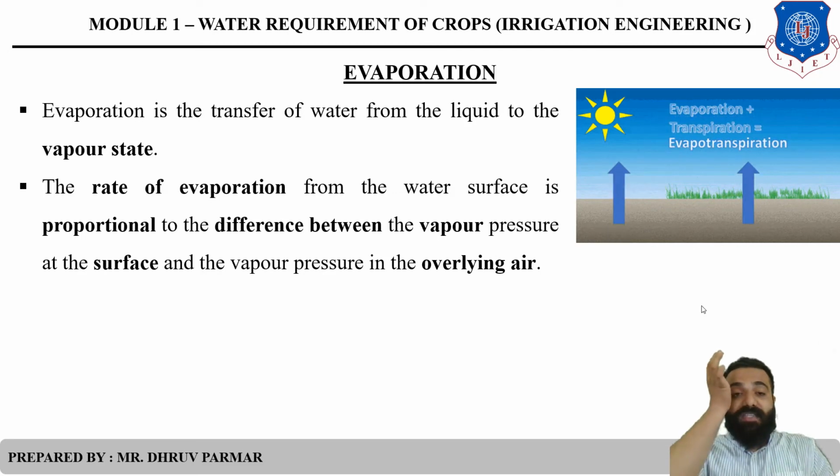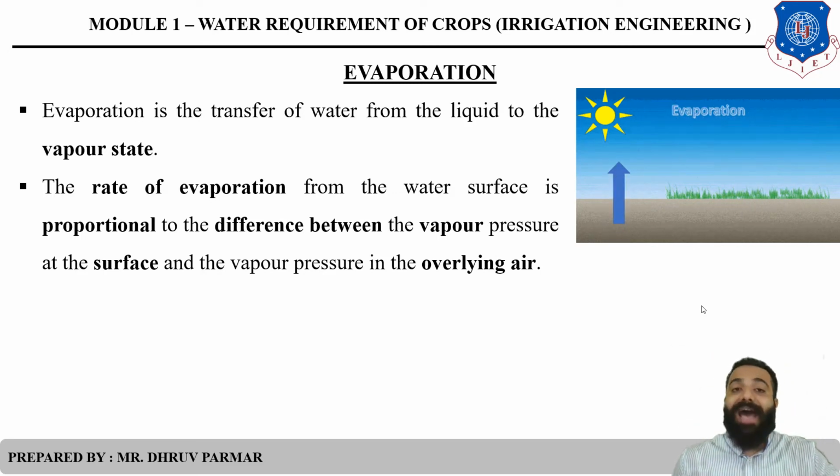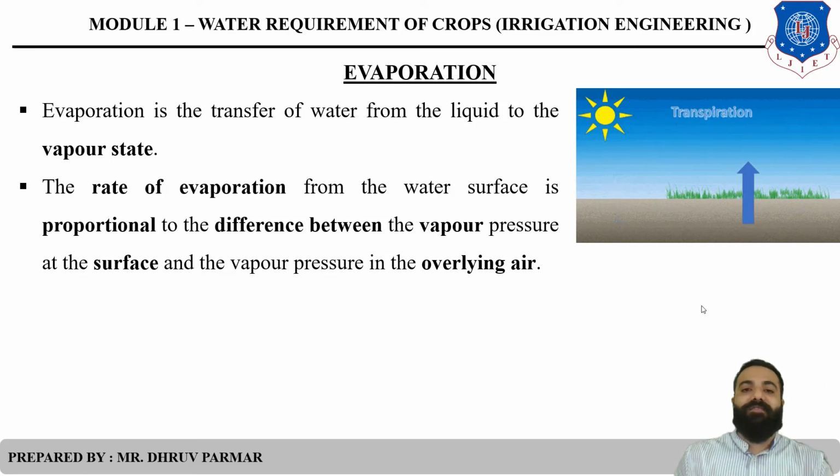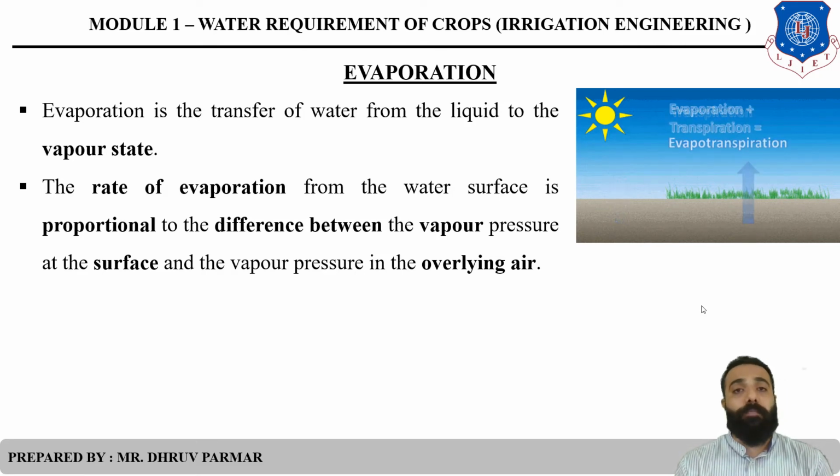Clear? Like in Rajasthan, the vapor pressure at the surface is high, so evaporation is more compared to other places. But in Himachal Pradesh, the overlaying air temperature is low and the surface temperature is also low, so the evaporation rate is also low. Evaporation stops when the vapor pressure at the surface and the vapor pressure in the overlaying air are the same.